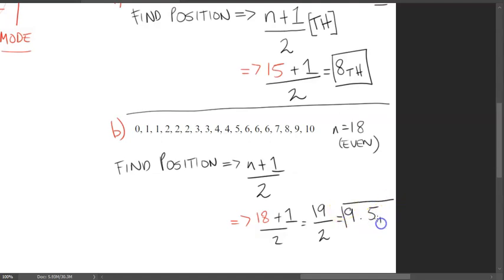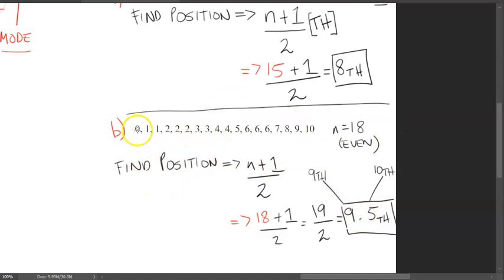Ooh, what the heck is the 9.5th position? What does that mean? Well, 9.5 is actually just telling you that it is in between the 9th and the 10th value, right? Because 9.5 is in the middle of 9 and 10. Remember, these are just positions. We've just found the smack bang position for the median for this data set.